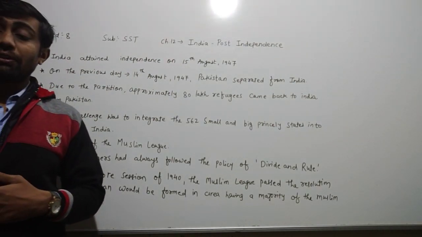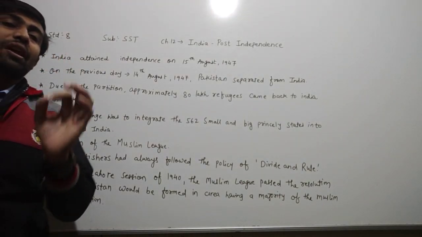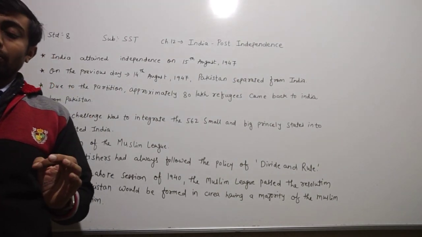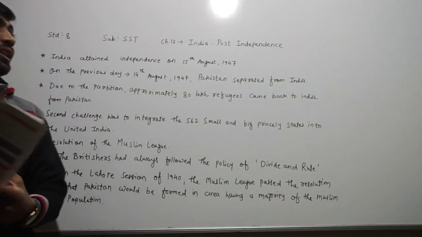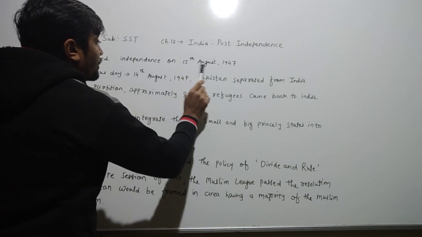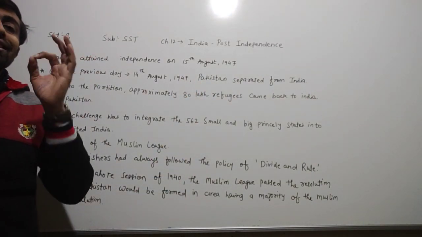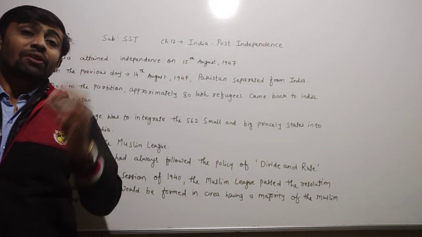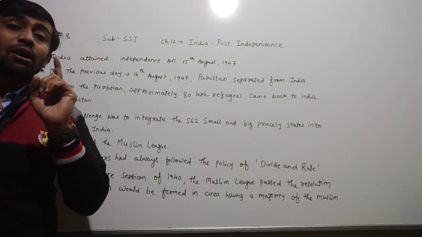Dear children, you know very well that India attained independence on the 15th August 1947. Underlining, dear children, what happened there? Here they have given that India attained independence on the 15th August 1947. Because of that, every year we celebrate the 15th August as Independence Day, and the 26th January we all celebrate as Republic Day.